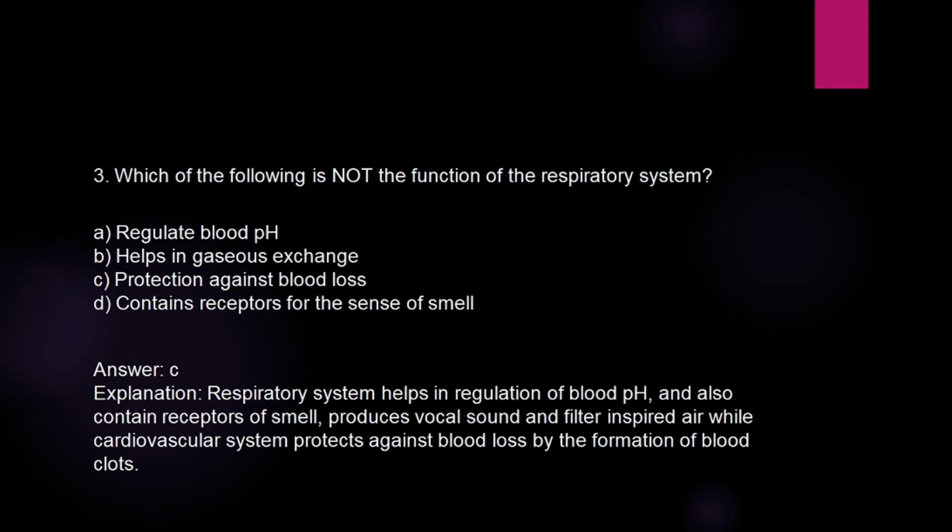Which of the following is not the function of the respiratory system? Options: regulate blood pH, helps in gaseous exchange, protection against blood loss, contains receptors for the sense of smell. Answer is C. Respiratory system helps in regulation of blood pH and also contains receptors of smell, produces vocal sound and filters inspired air, while cardiovascular system protects against blood loss by the formation of blood clots.